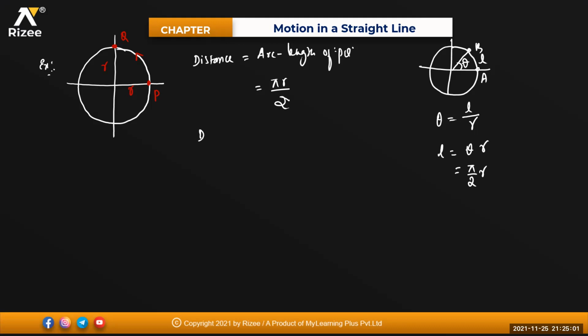Can anyone tell me what is displacement? Displacement means the line joining these two. By Pythagoras theorem, R and R, this will become R square plus R square, that will be equal to root 2 R. So displacement will become root 2 R. Clear for everyone? Any doubt in this question?